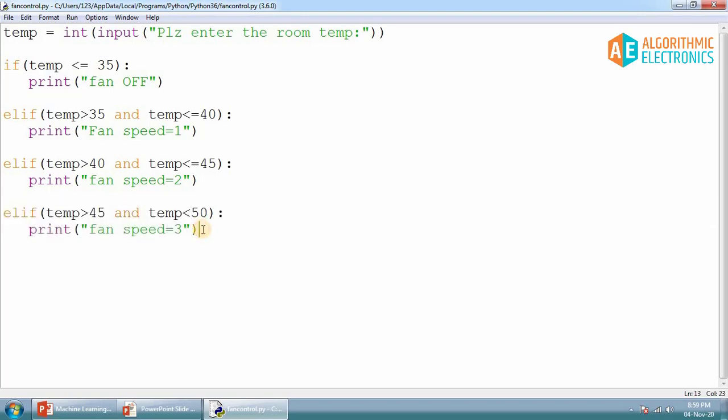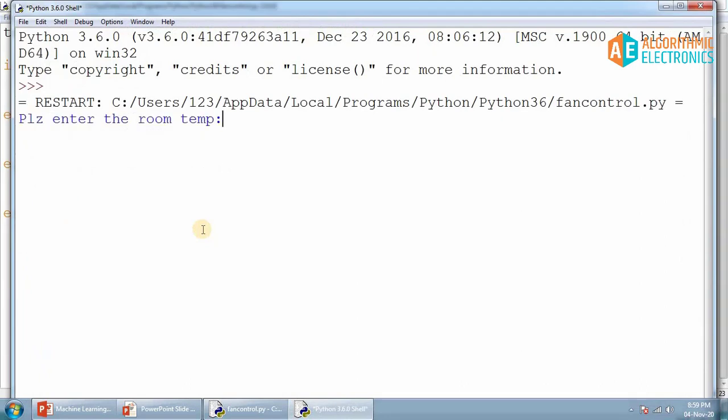Now here is the interesting thing. One more time I'll run, and I'll put temperature 60 degrees centigrade. What should happen? What are you expecting? Are you expecting the fan speed should be 3, which is the final value that we have defined, or are you expecting nothing is going to happen?